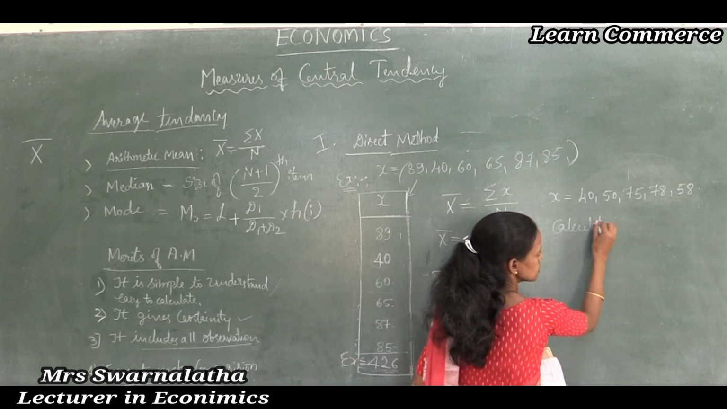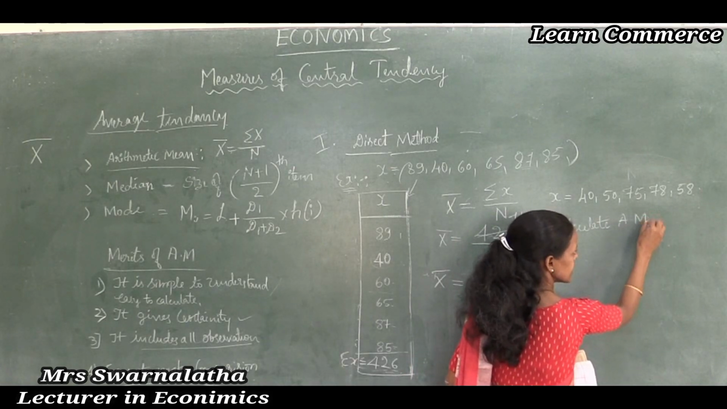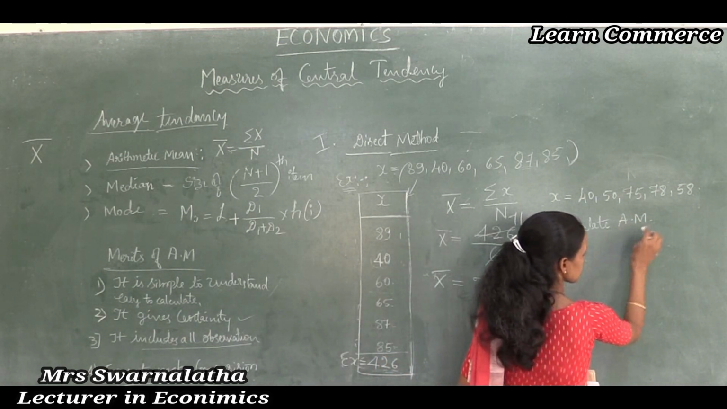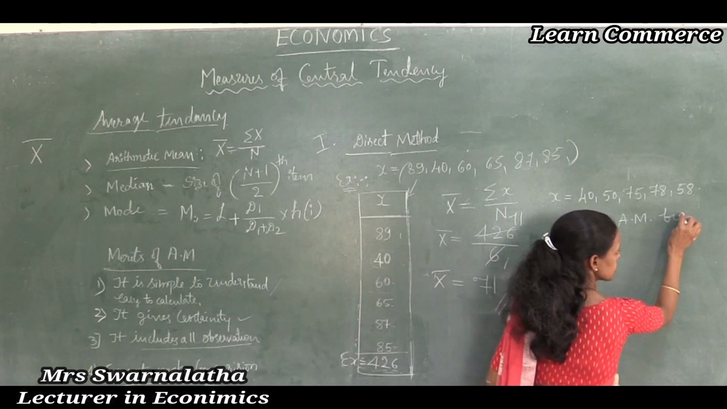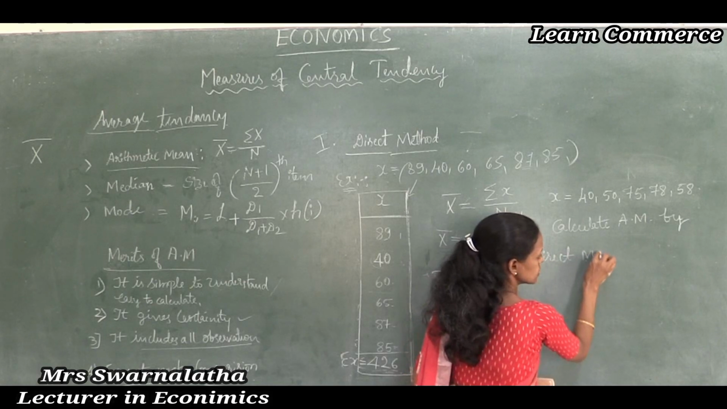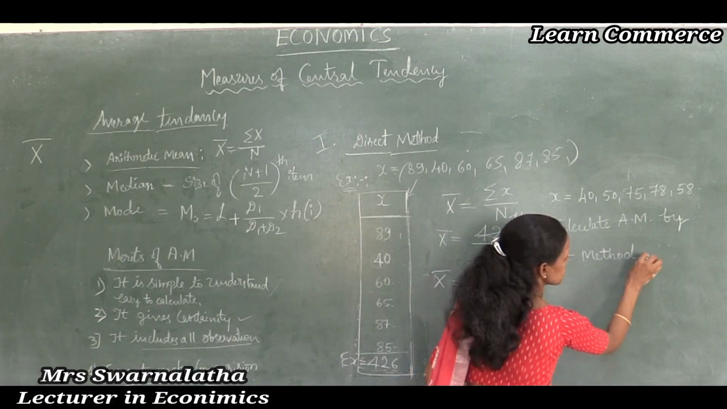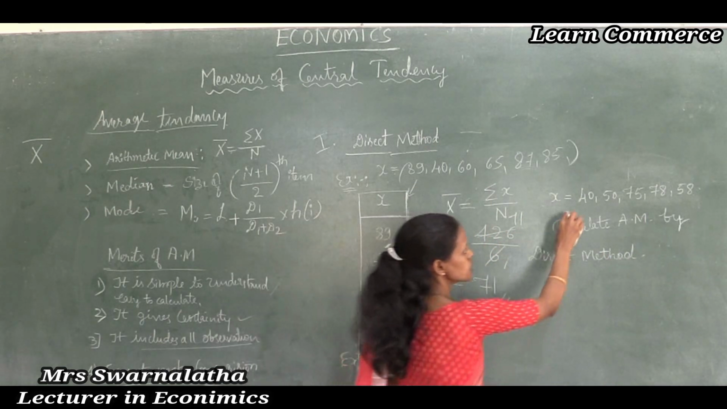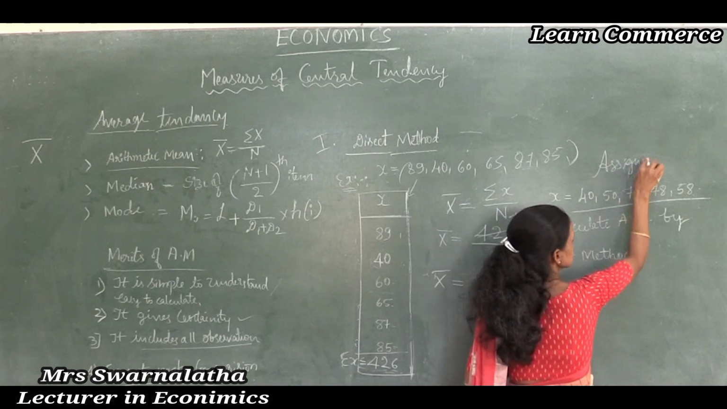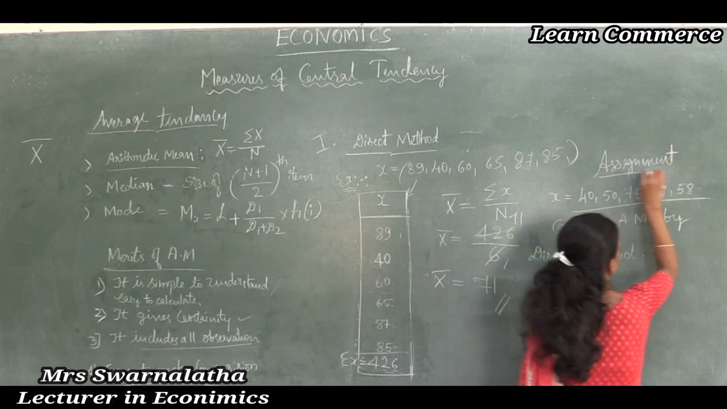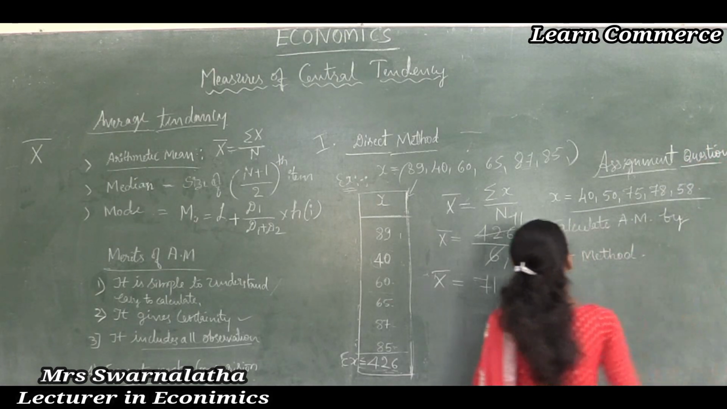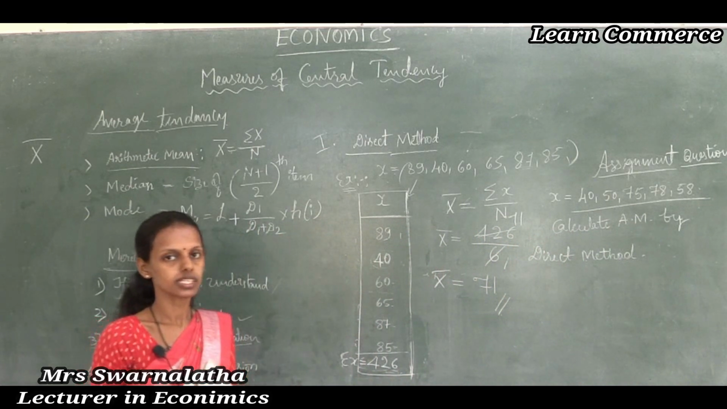Calculate arithmetic mean. AM means arithmetic mean, the shortcut AM. Calculate arithmetic mean by direct method. So this is the problem given as an assignment problem, or assignment question. So how to find the arithmetic mean?